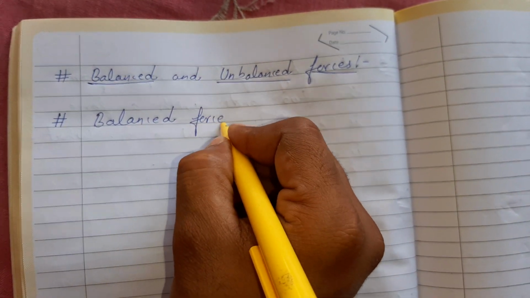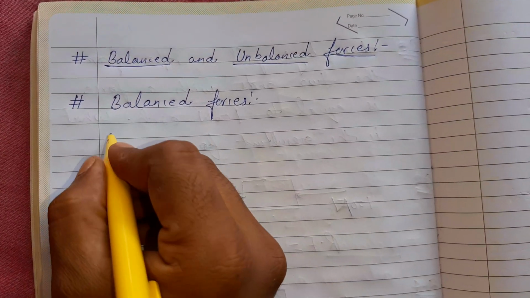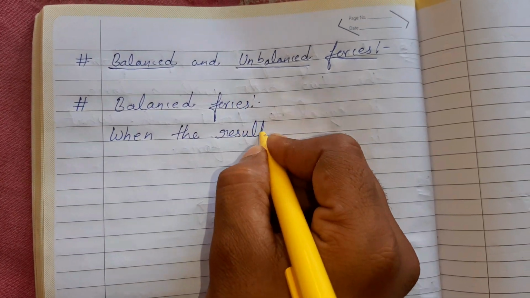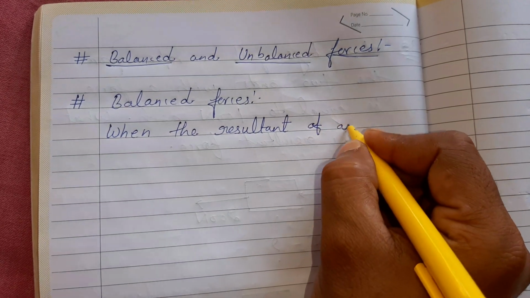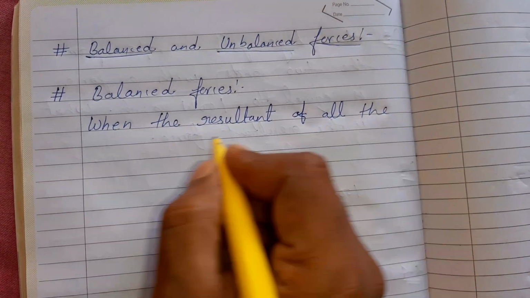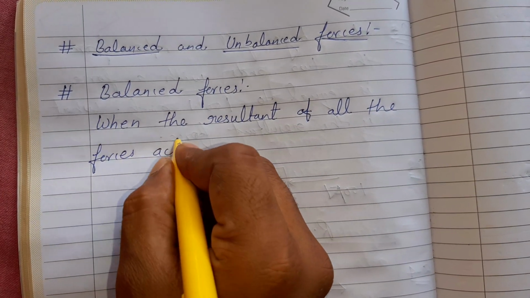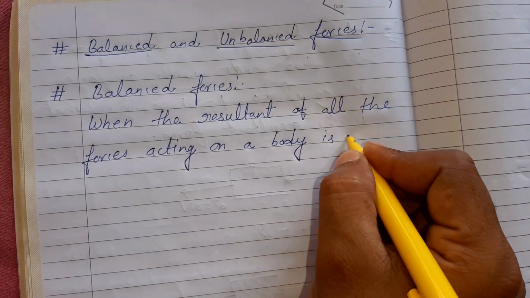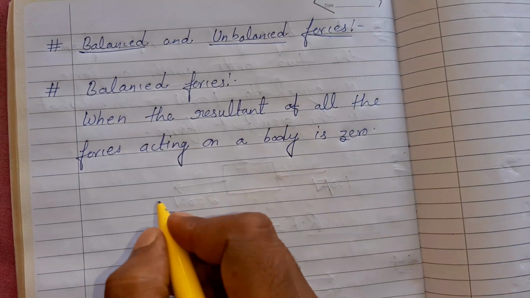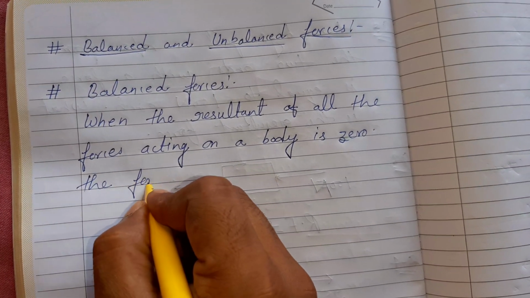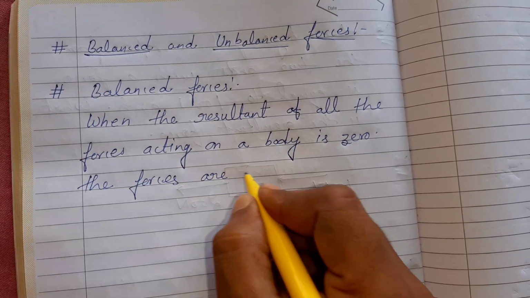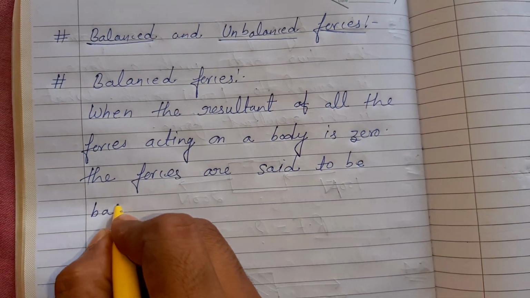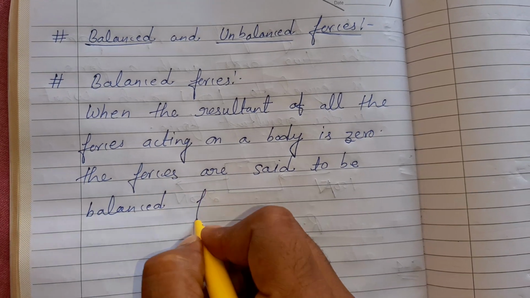Balanced forces. When the resultant of all the forces acting on a body is zero, the forces are said to be balanced force.